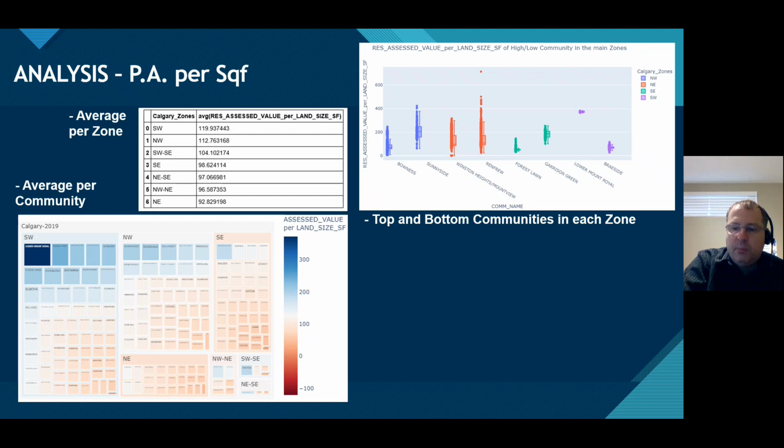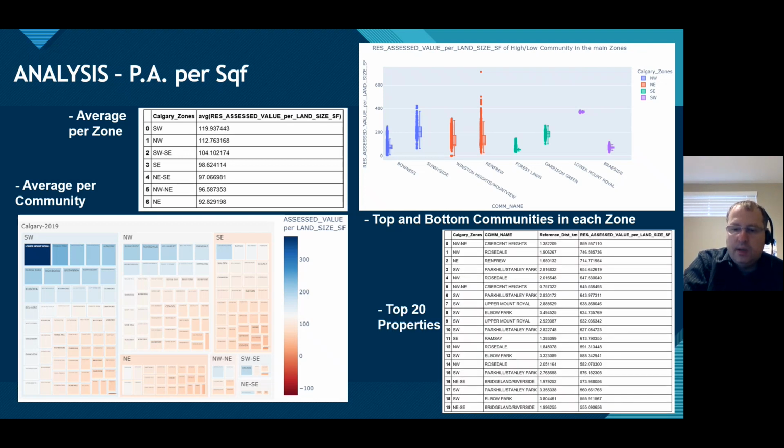In terms of the top and bottom communities in each zone, represented in the plot above, we can see, for example, a big difference between the top and the bottom communities in Southwest, but not the biggest difference between the top and bottom communities in the Northeast. In terms of property, the highest property assessment per square feet was $859 per square feet, for one property in Crescent Heights. It's interesting to see in this table that the top 20 properties are located at a distance less than 4 kilometers from downtown.